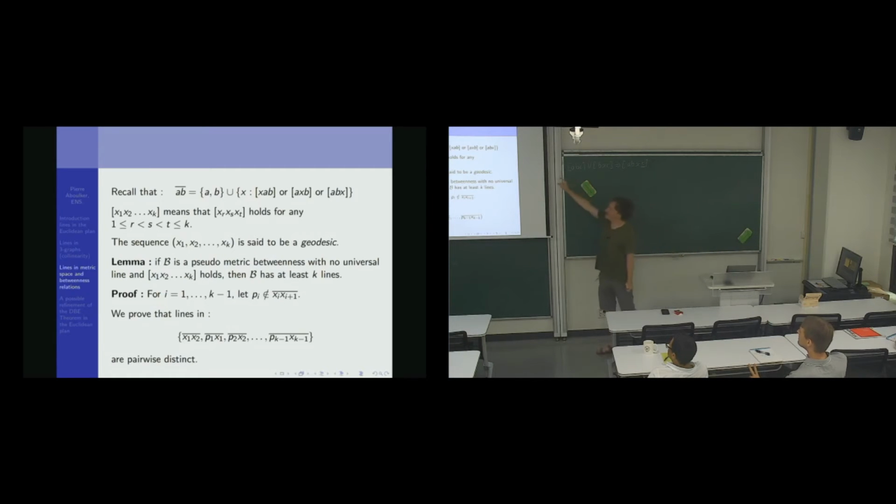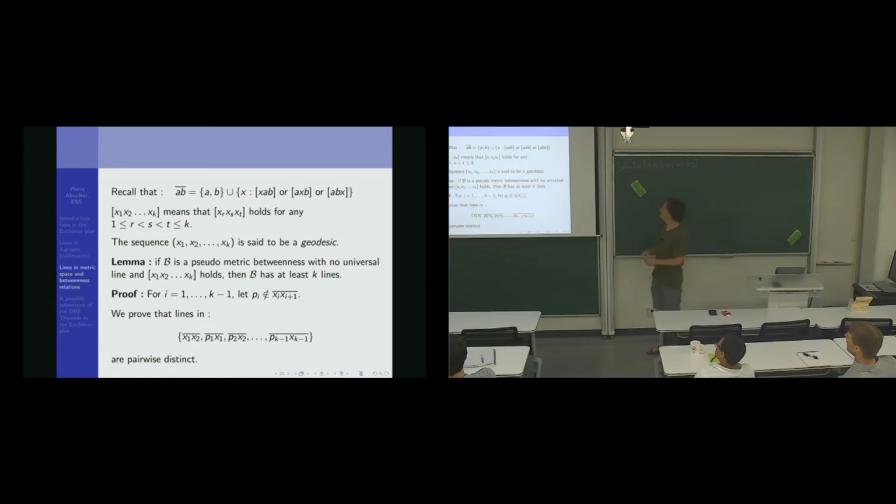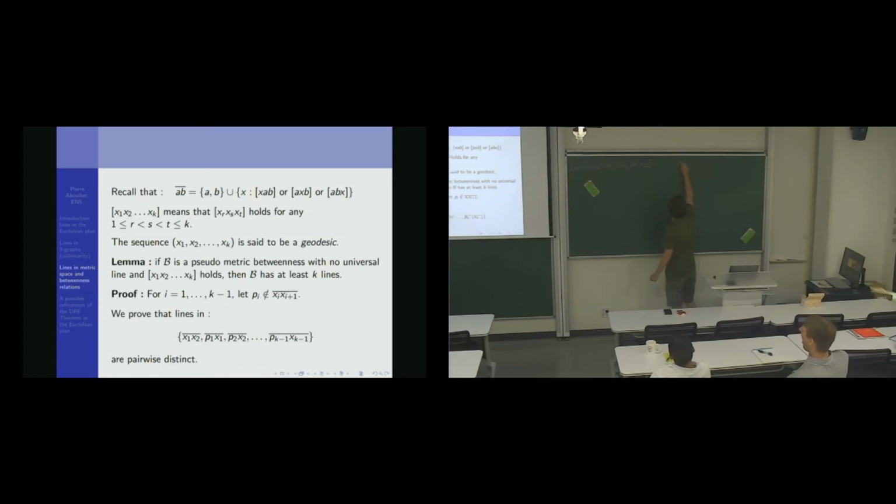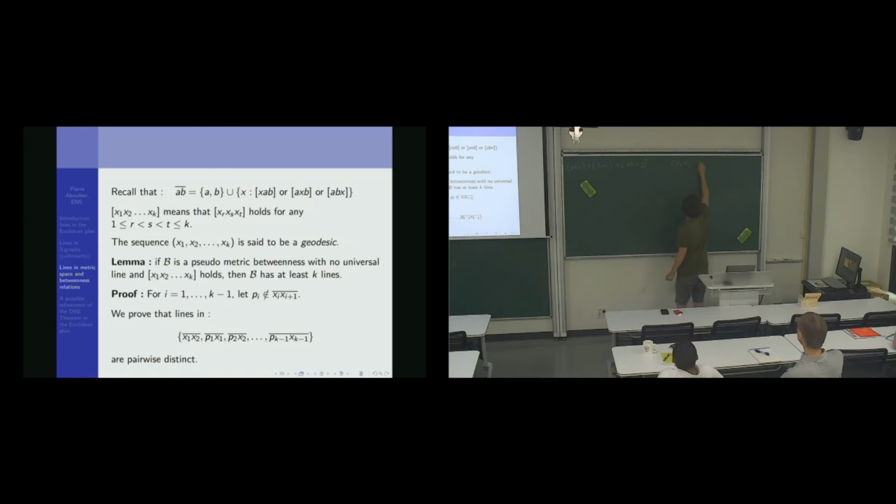So first, a definition. Recall the definition of a line: the line of AB is AB plus all x such that xab, axb, or abx. And I will use this notation a lot: x1, x2, ..., xk. This means that if I take 3 vertices xi, xj, xk, then xj is between xi and xk. This behaves a bit like lines in the Euclidean plane. Because we saw that in a metric space there might be 3 points that are non-collinear. This is very bad. In here, every triple is collinear. So I will use this.